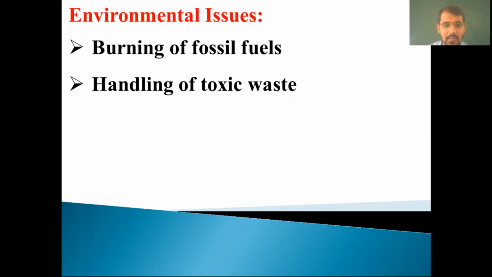And this wastewater handling is the major issue in the current scenario because many companies are not using any advanced wastewater treatment to treat the wastewater coming from the industries. And also they are not following any regulation or guidelines given by the GPCB or CPCB, Pollution Control Boards. That is the Gujarat Pollution Control Board and the second one is the Central Pollution Control Board. So because of these, there are many environmental issues.